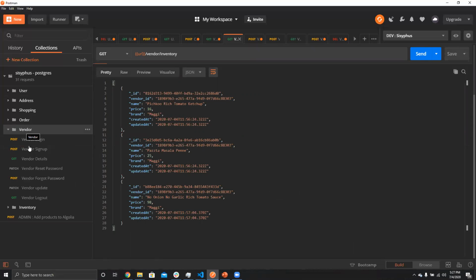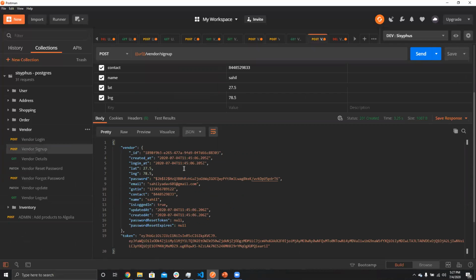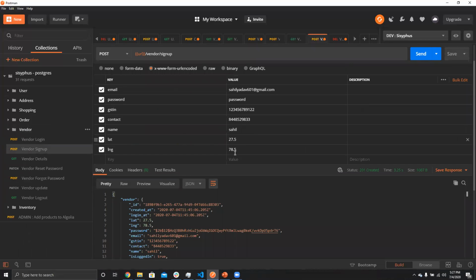Now, the vendor at the time of his registration has to specify his coordinates. These coordinates are the live geo coordinates which we have taken, and we have implemented it from Earthbox. On the backend, the database is PostgreSQL.